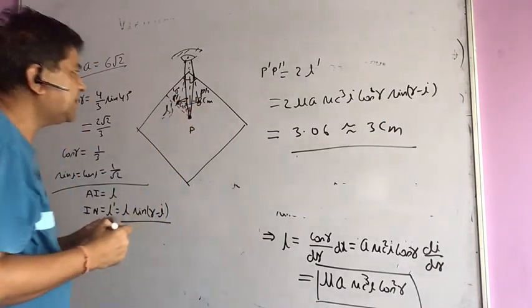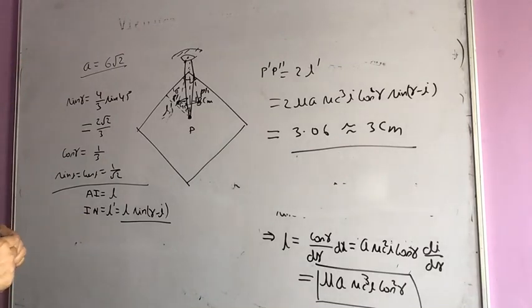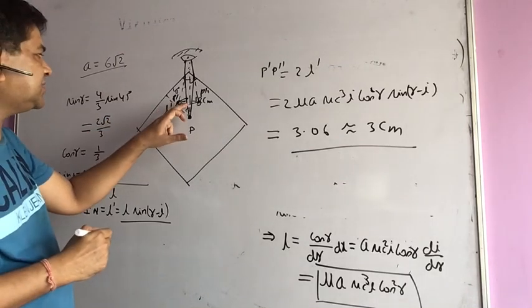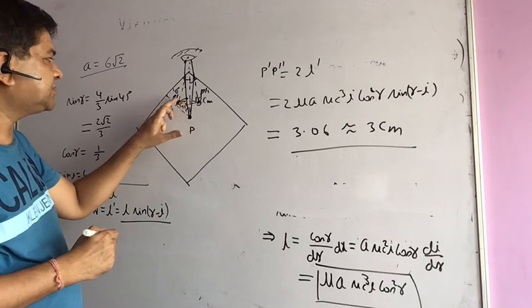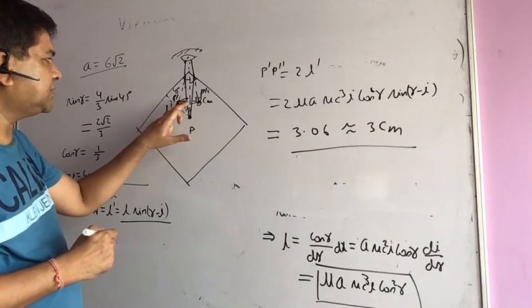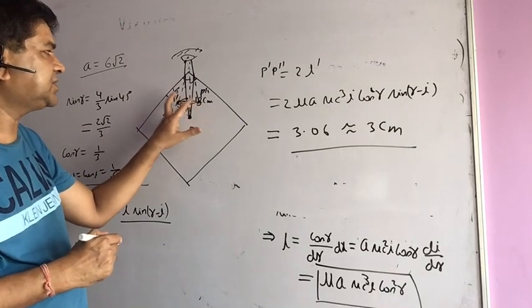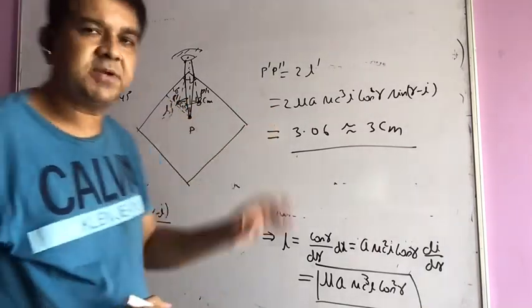So this answer will be, from this line of vision, the normal distance will be 3 on one side and 3 on the other. So a total of 3 centimeters will be the answer.